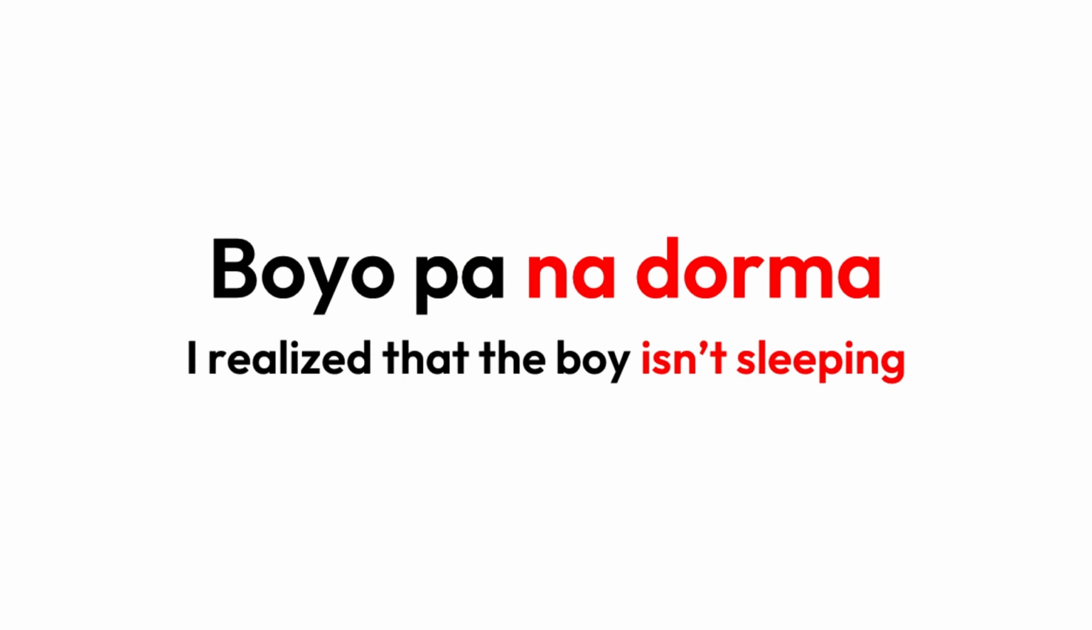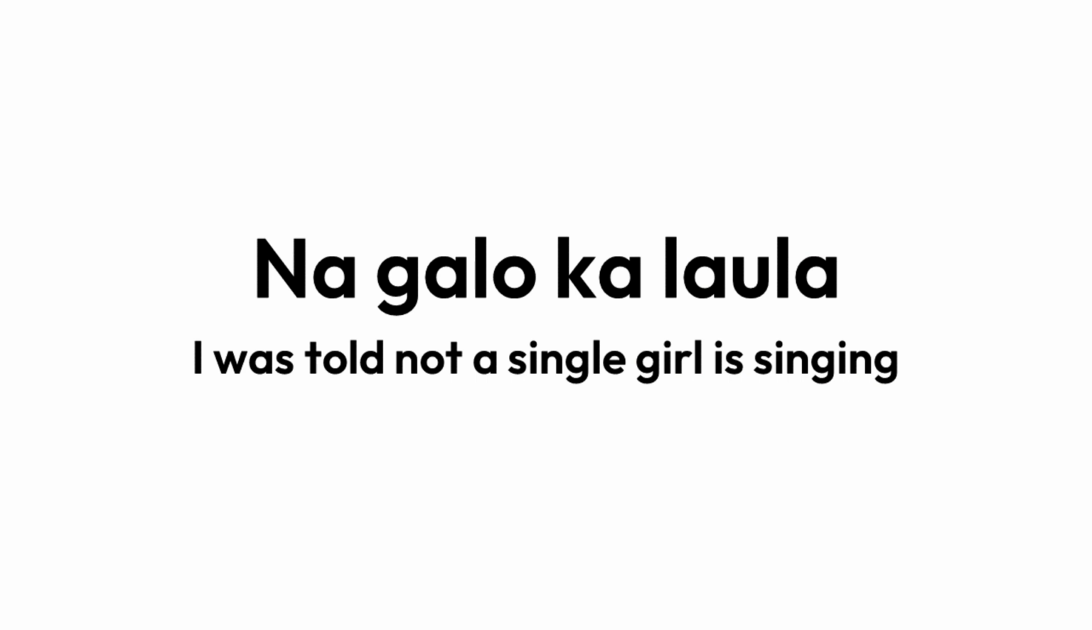It can also work for nouns. For example, na galo kalaula would mean I was told that no girl was singing. Na galo is no girl. Ka is the evidentiality and laula is to sing.